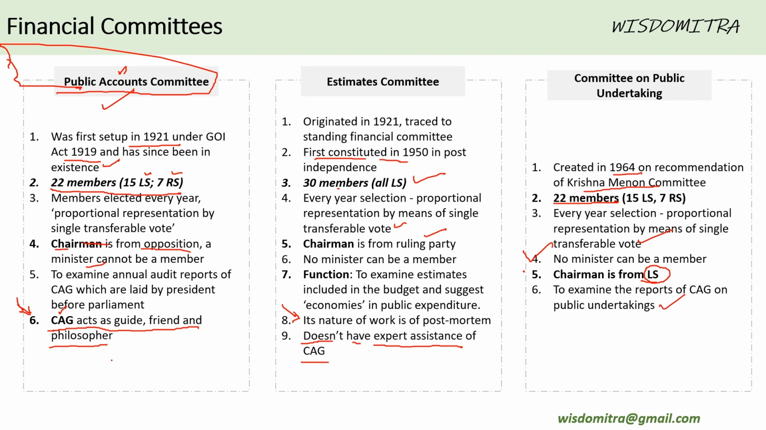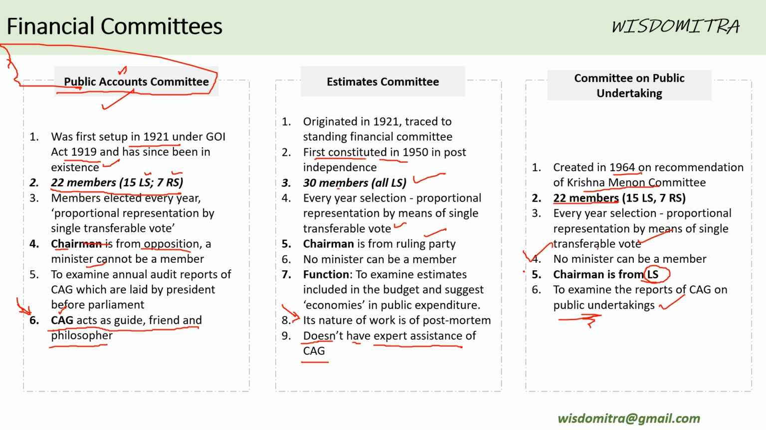So this is more about, say, any activities or initiations by government, whereas this is about public undertakings. So this is a slight difference between these two. Both review the CAG reports, by the way. So these are the three financial committees which are really important, and you need to know about them, especially the number of members, who can be the chairman, and who has the assistance of CAG. At least these three or four points you're supposed to know, that I have highlighted here, right? Number of members, chairman, and CAG.